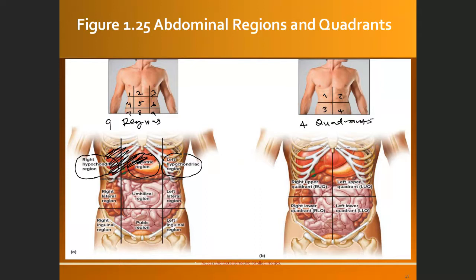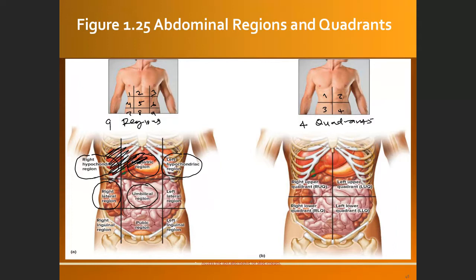Then the right lateral region. This is mostly the large intestine, especially the ascending part of the large intestine. The umbilical region, this is the middle region, and this is mostly where the small intestine is located.